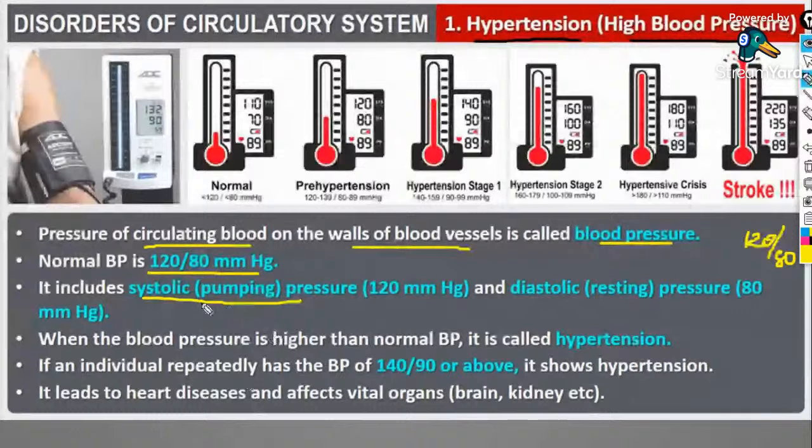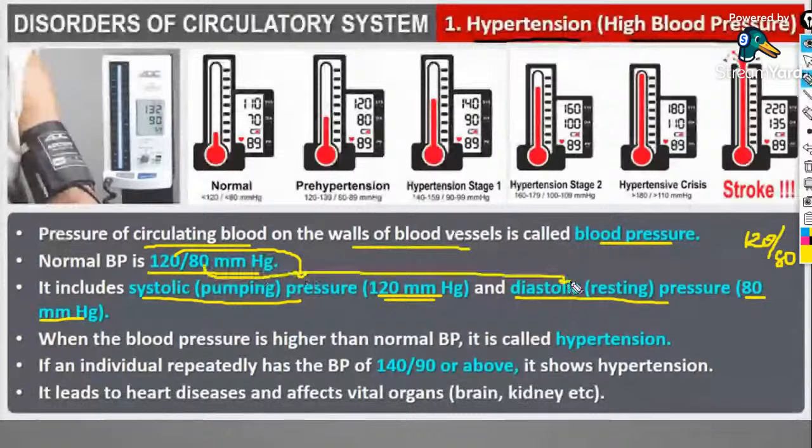Okay, systolic pressure, that is the pumping pressure, 120 mm Hg. Yes, and diastolic pressure or resting pressure, that is the 80 mm Hg. That is what introduces 120 and 80. So what does this 120 indicate? 120 indicates systolic or pumping pressure, and 80 indicates diastolic or relaxation pressure or resting pressure.